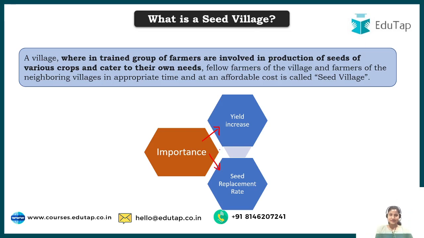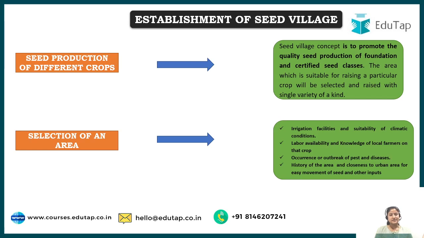Usually the scientists suggest that if you are using any hybrid crop, the seed of it should be changed every year, and if you are using any non-hybrid crop, then the seed of it should be changed every 2 to 3 years. Okay, why is it so? Because to avoid inbreeding depression. So basically that is why we need seed, if we have to change it. So that is why, to increase this seed replacement rate, the seed village concept came into existence.